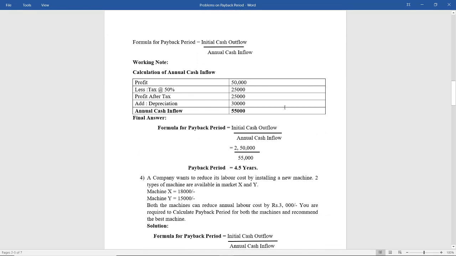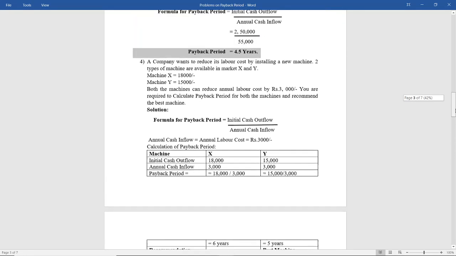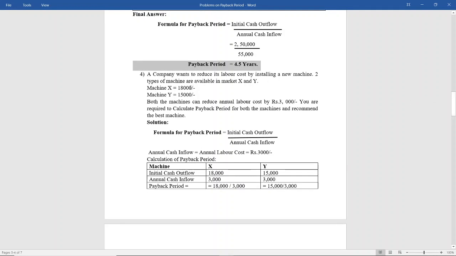So the formula for payback period is initial cash outflow divided by annual cash inflow. Initial cash outflow is already given in the problem, 2,50,000 divided by 55,000. Therefore the payback period is 4.5 years. Next, moving ahead to the fourth problem.